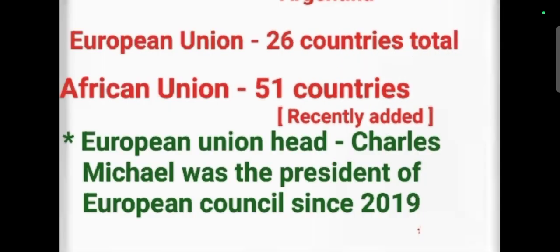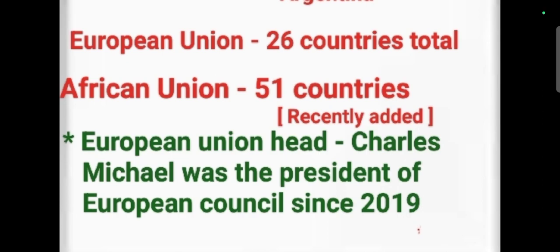The European Union has 26 countries in the G20 summit, and recently the African Union was also added to the G20 meetings. A total of 51 countries comprise the African Union. The European Union Council president was Charles Michel, president of the European Council since 2019.